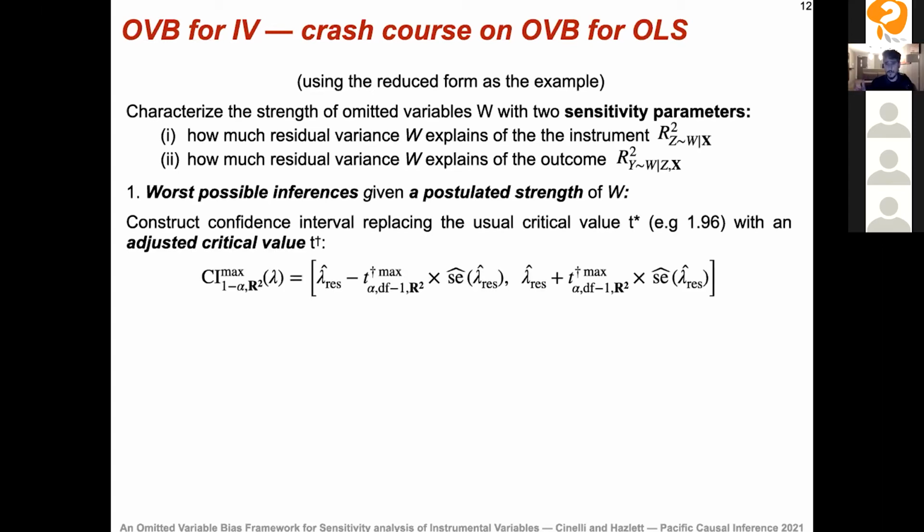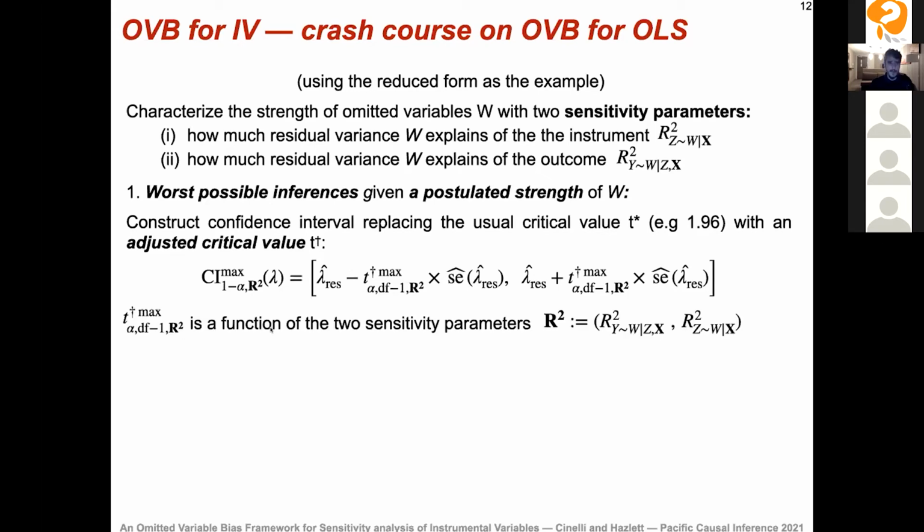The only thing you need to do, when you're constructing your confidence interval, is replace the traditional critical value, for example 1.96 if you're using a 95% confidence interval, with what we're calling an adjusted critical value. I'm calling this T dagger. And this T dagger is a function of the sensitivity parameters. It's very easy.